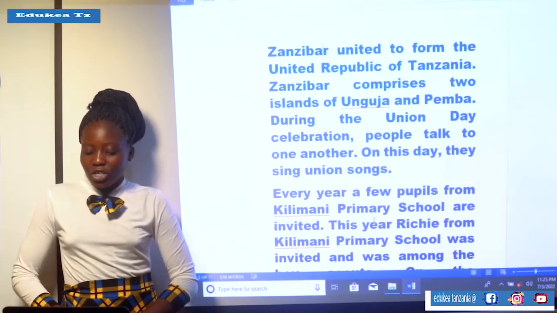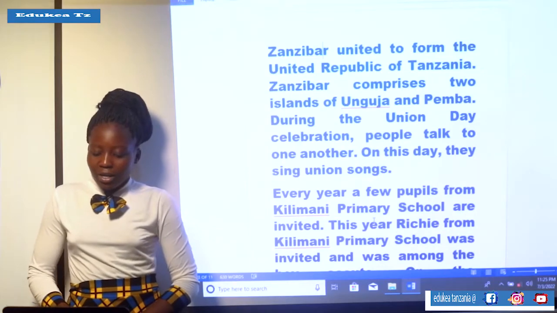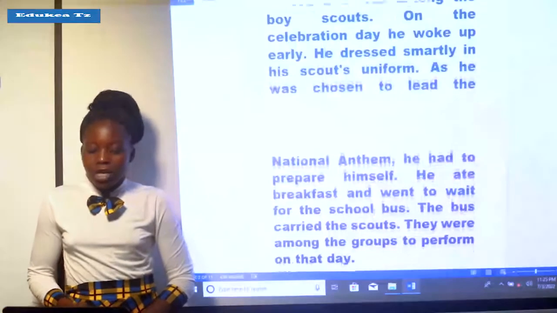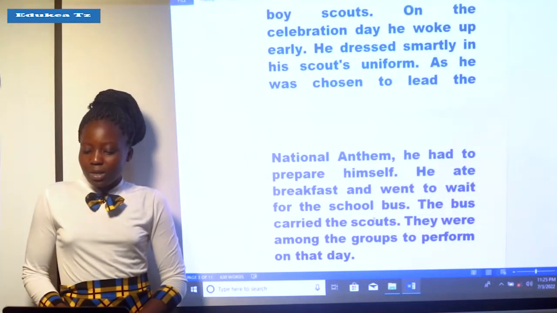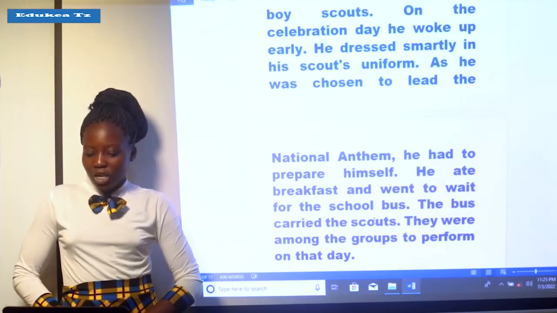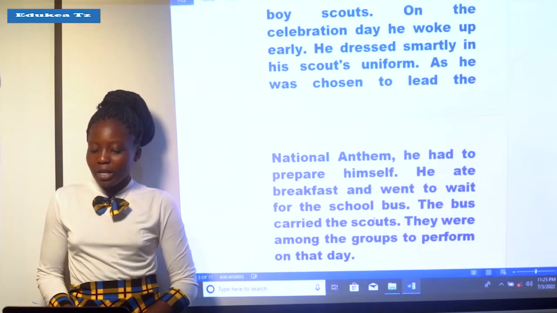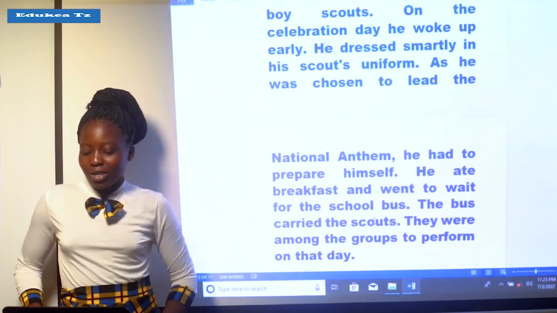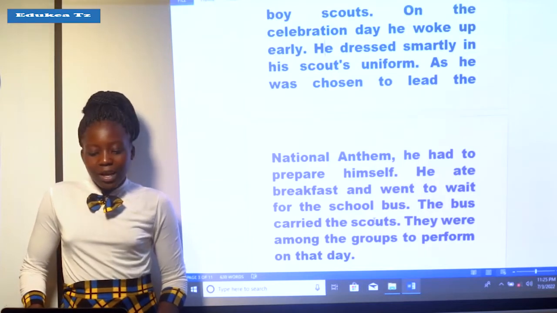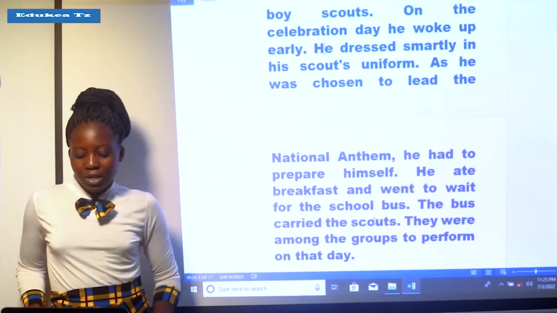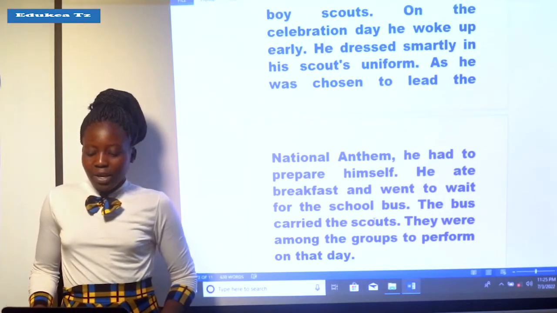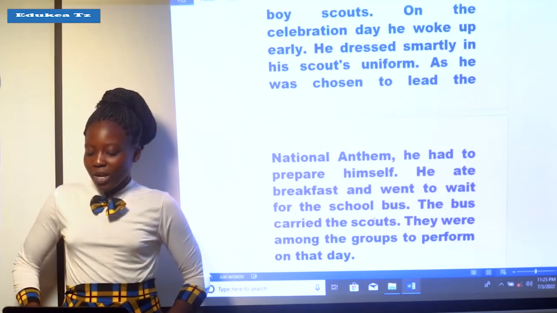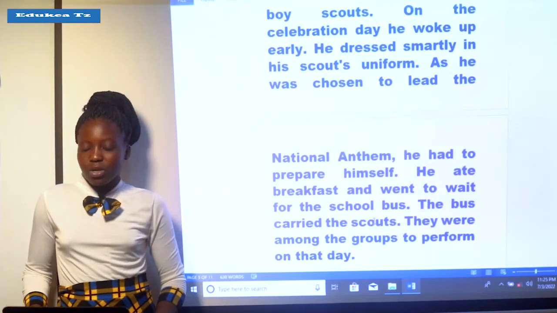This year, Richie from Kilimani Primary School was invited and was among the Boy Scouts. On the celebration day, he woke up early. He dressed smartly in his Scout's uniform. As he was chosen to lead the national anthem, he had to prepare himself. He ate breakfast and went to wait for the school bus.